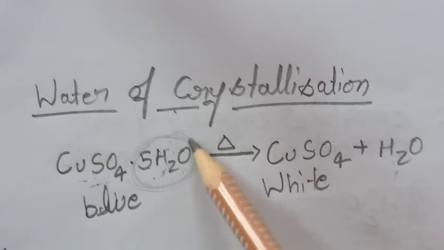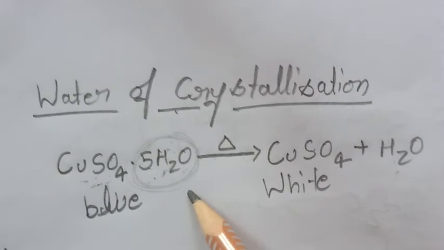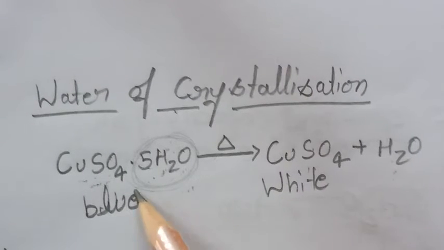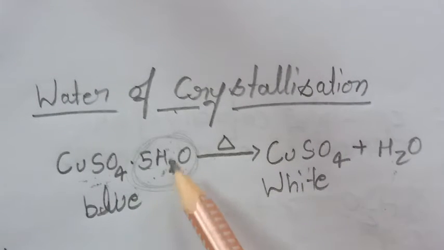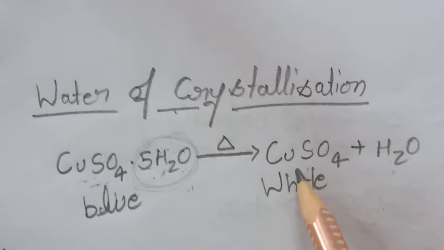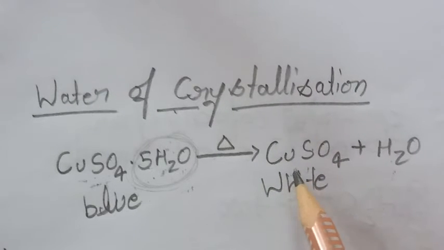So here, copper sulfate pentahydrate is a hydrated substance, whereas the residue left when a hydrated substance loses its water of crystallization is called an anhydrous substance. So here this copper sulfate is an anhydrous substance.